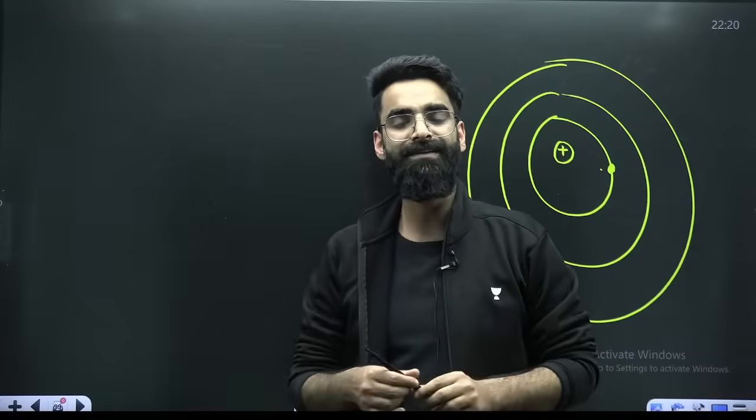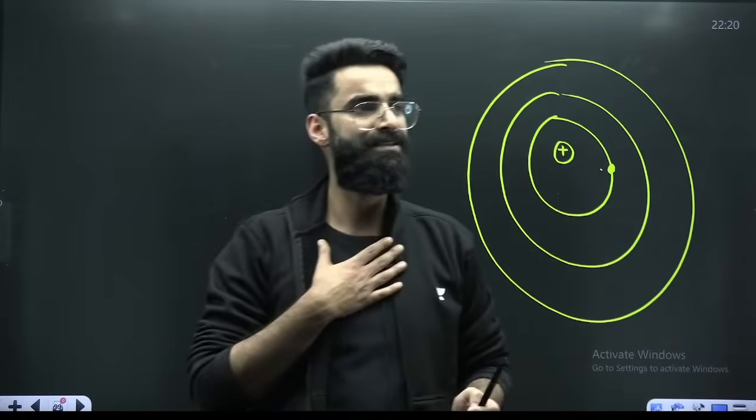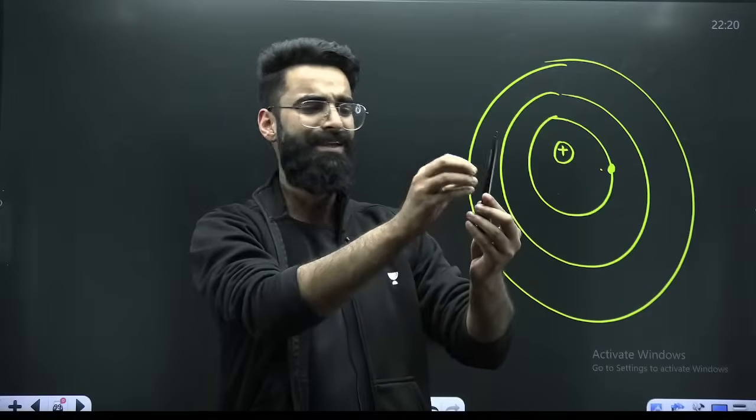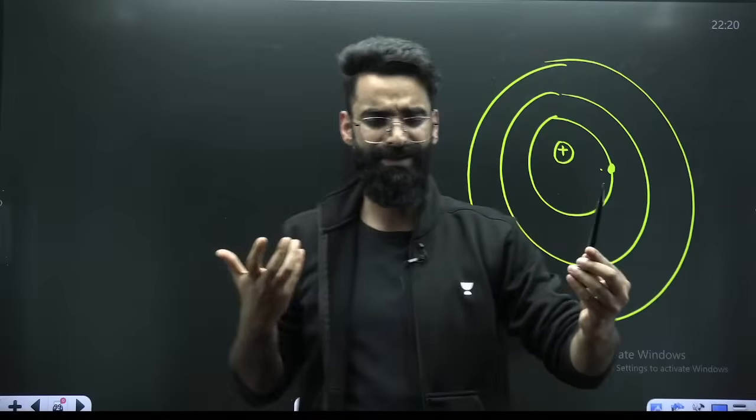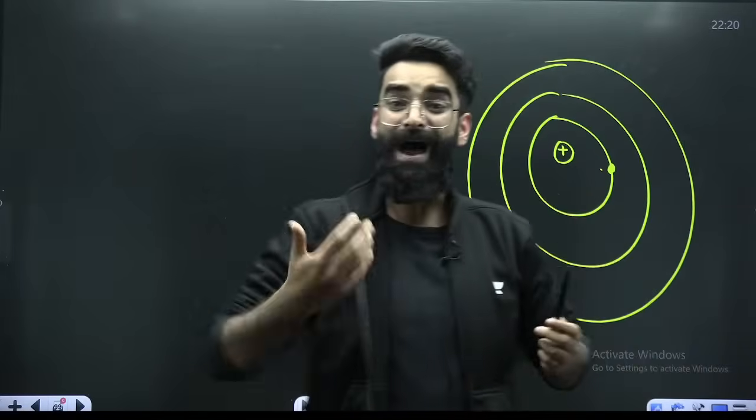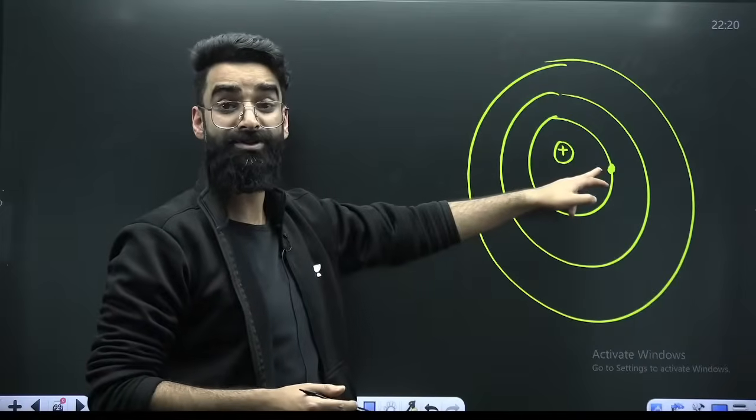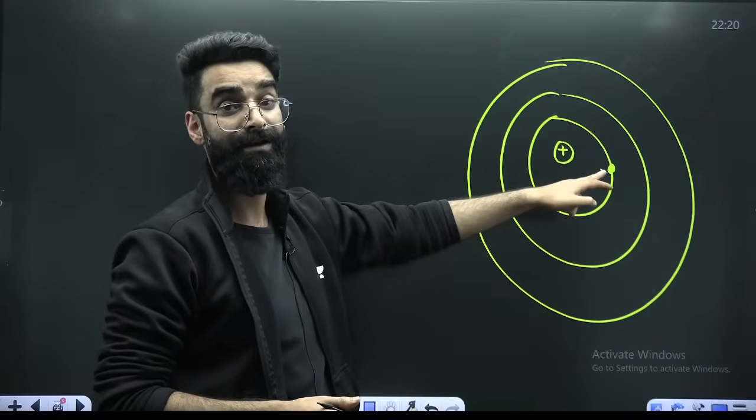Simple, reflection of light. How do we see the objects? Simple, light falls on the object. It reflects back. It makes an image in our eyes, right? So I want to see this object. I want to see this electron.